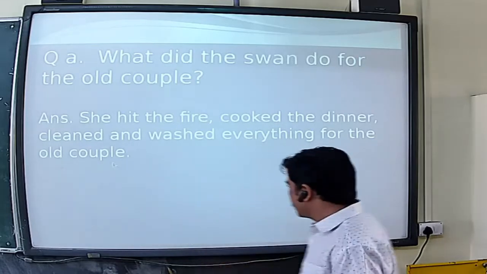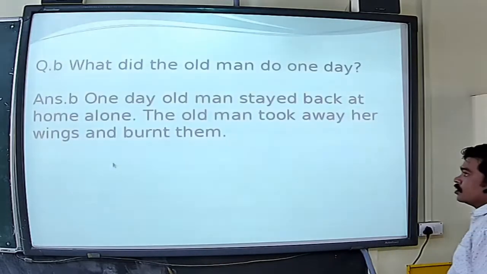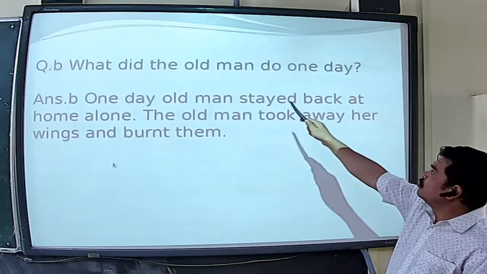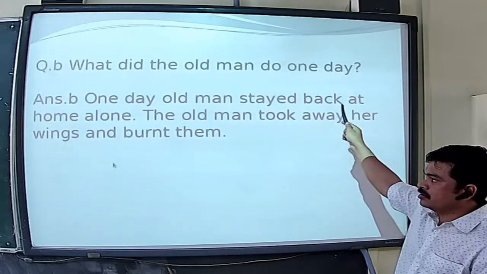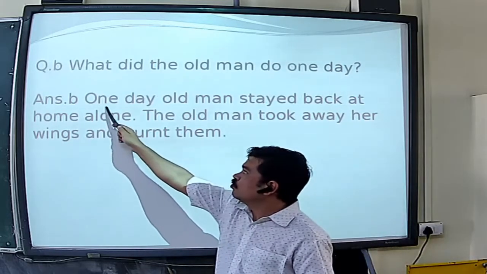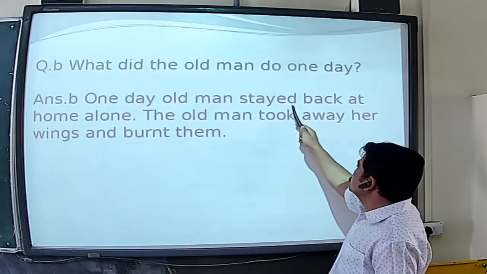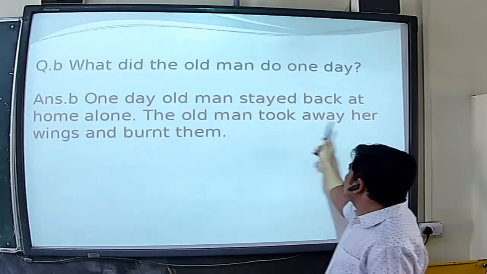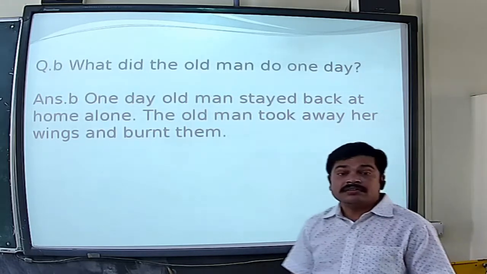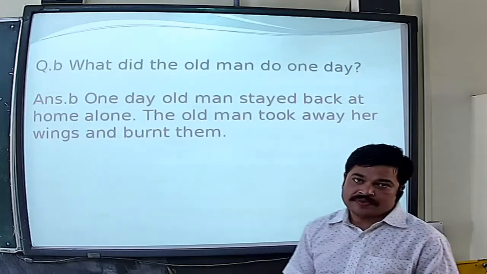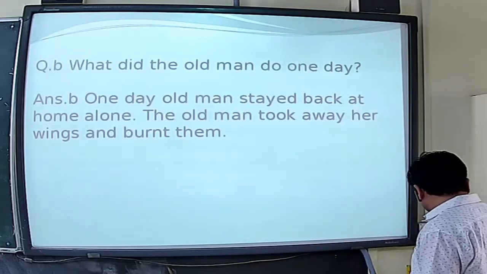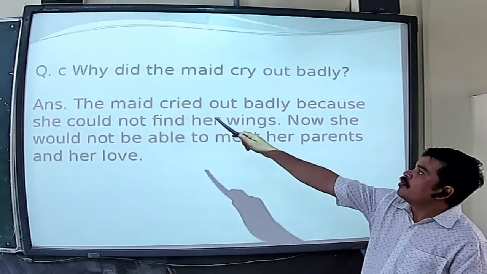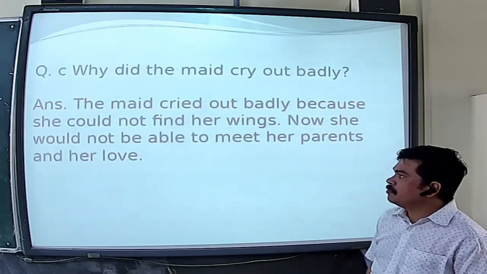Okay? Then the second one is question number B given in your book. What did the old man do one day? The answer is, one day the old man stayed back at home alone. The old man took away her wings and burned them. Right? Question number C is, why did the maid cry out badly?